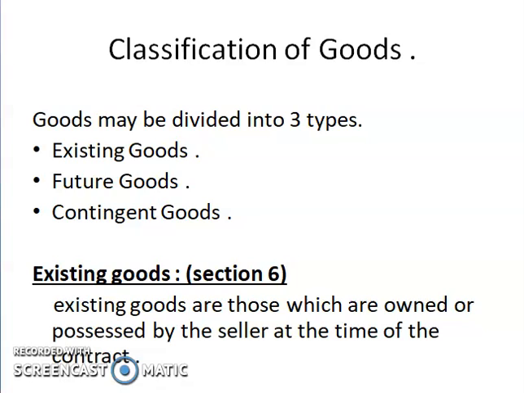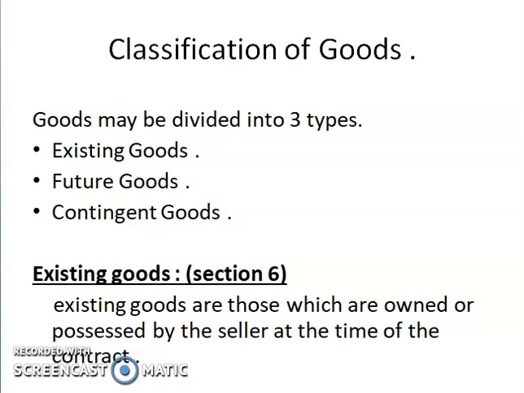First is existing goods. As per Section 6 of the Sales of Goods Act, existing goods are those which are owned or possessed by the seller at the time of contract. It means, as the name suggests, existing goods are those goods which are available at the time of contract and possessed or owned by the seller, and the seller can transfer the goods to the buyer. This is called existing goods.